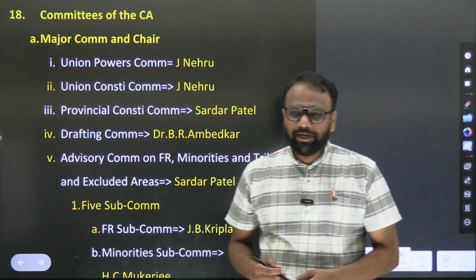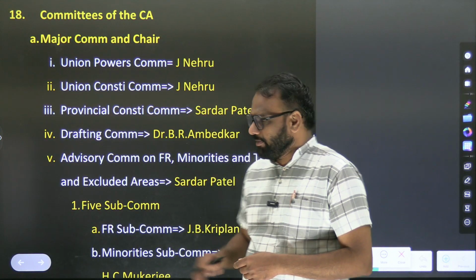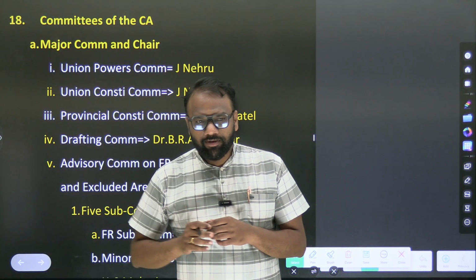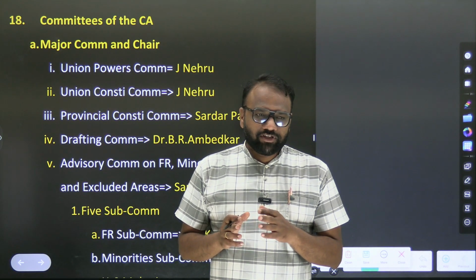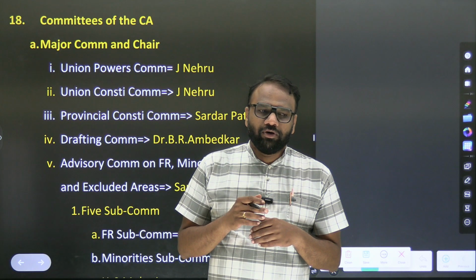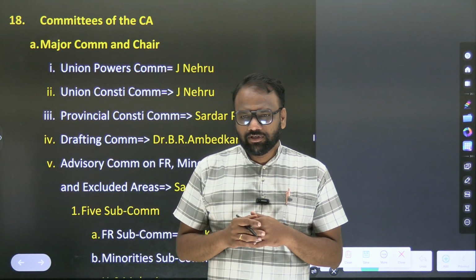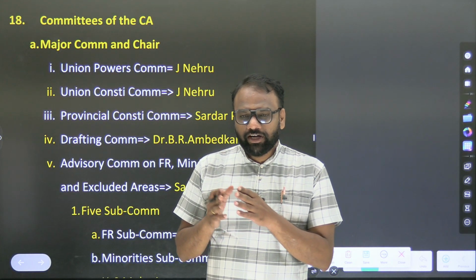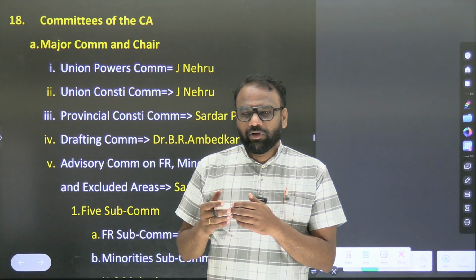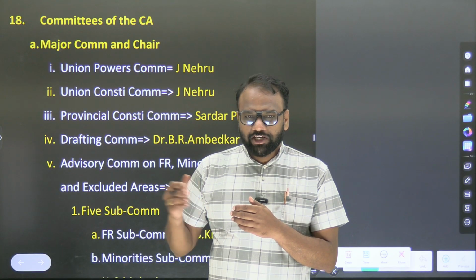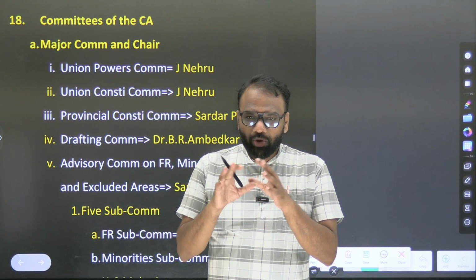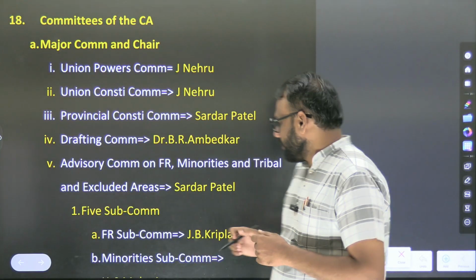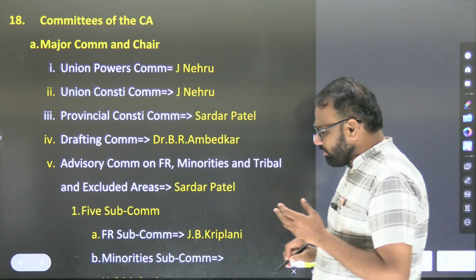Next, committees of the Constituent Assembly. What did we discuss? We saw when the Constituent Assembly was formed: November 1946. Before that, elections took place, and the majority party which got the seats was the Indian National Congress, second was the Muslim League. After the Indian Independence Act, the people of the Muslim League from the partition region went to Pakistan. So totally how many members were there in the Constituent Assembly now? 299.